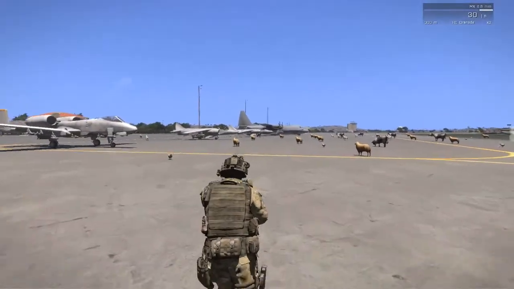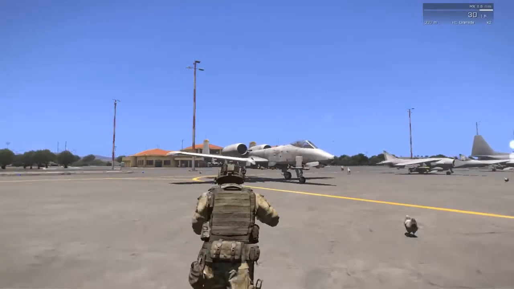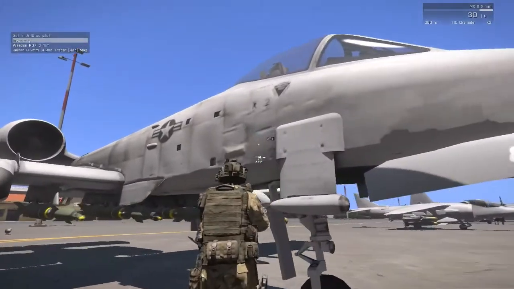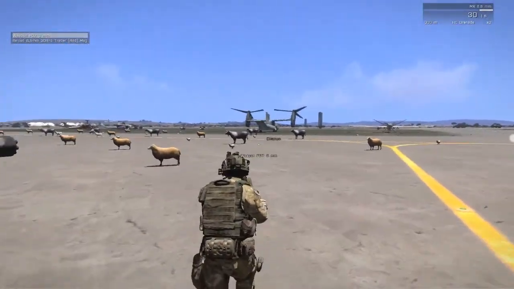So I threw some more of the planes. As you can tell, here's the A-10 Warthog. And all these planes work.